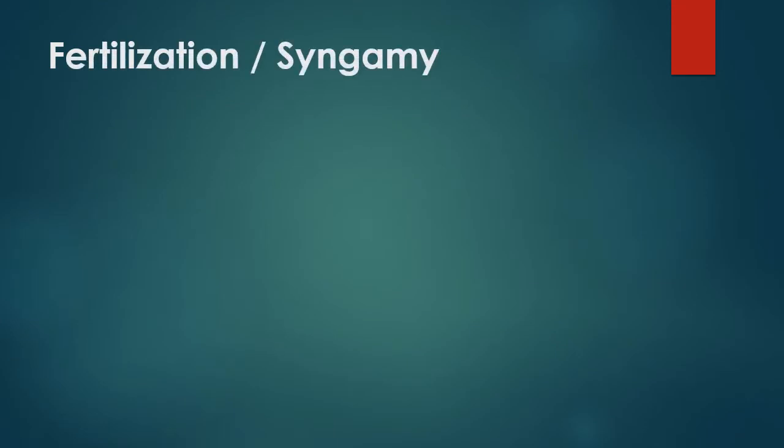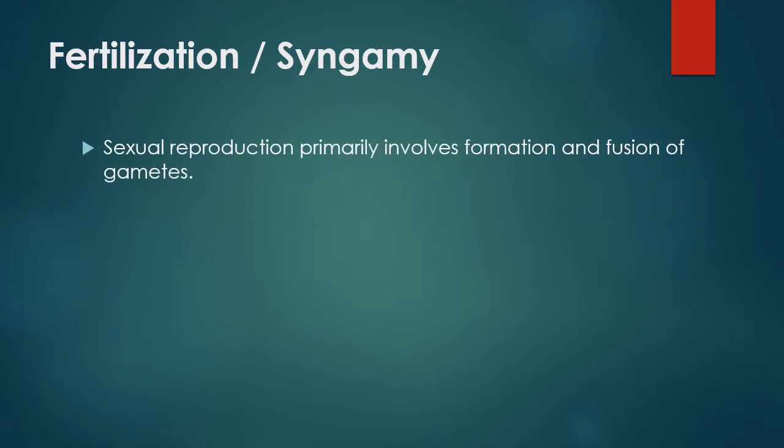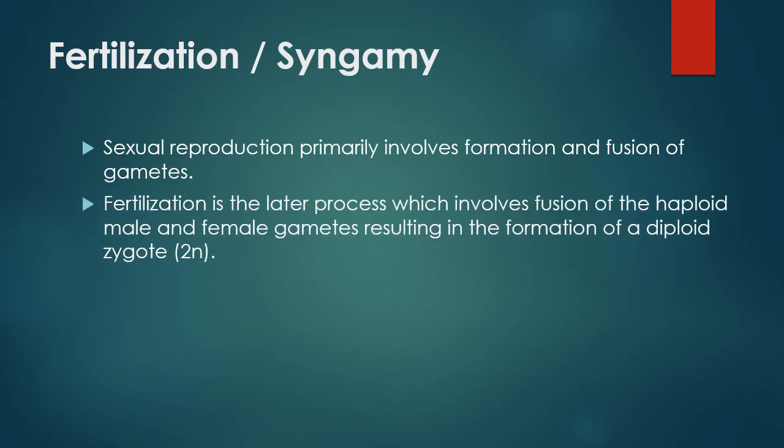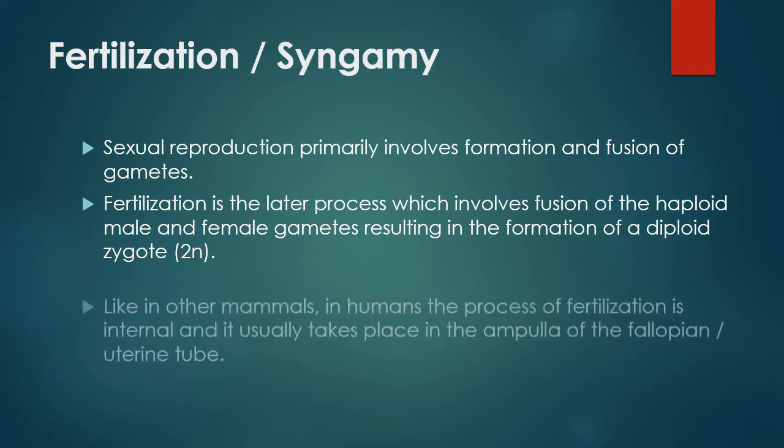Fertilization or Syngamy. Sexual reproduction primarily involves formation and fusion of gametes. Fertilization is the later process which involves fusion of the haploid male and female gametes, resulting in the formation of a diploid zygote, that is 2N.